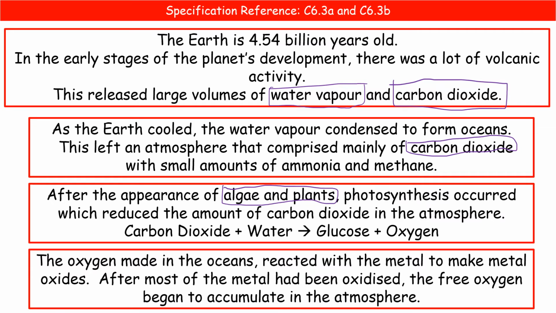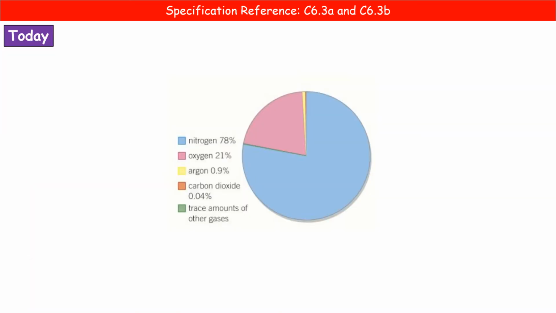That oxygen that was initially made in the oceans reacted with metals to make metal oxides, and once most of the metal had been oxidized, the rest of the oxygen began to accumulate in the atmosphere itself. Which brings us to our atmosphere today.